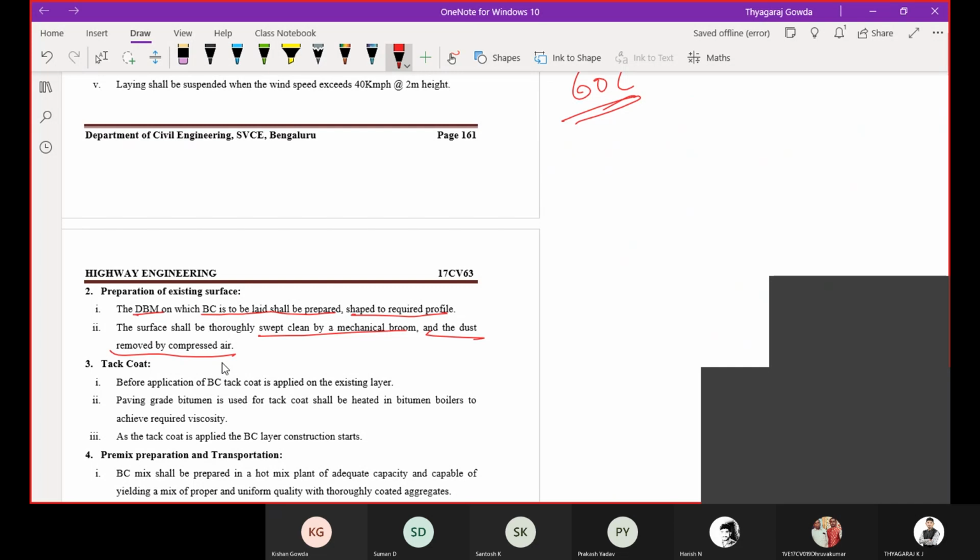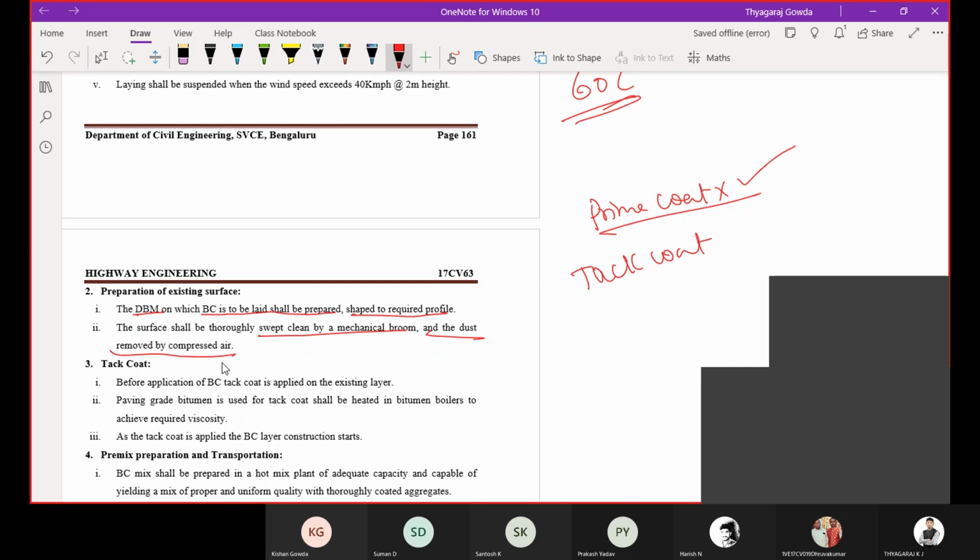Then tack coat. I told you, we are going to avoid prime coat since it is the construction of two adjacent bituminous layers. We are going to eliminate the prime coat and only apply tack coat.